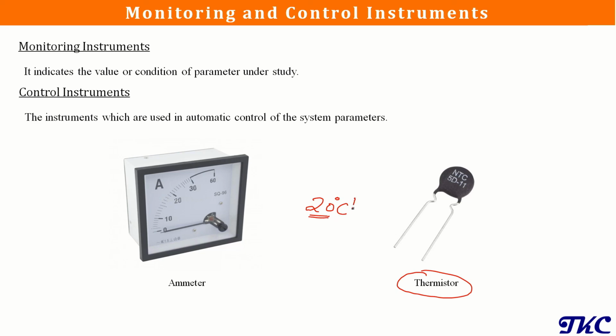Now once the temperature starts rising, it will again be continuously monitored by this temperature sensor, and once it reaches a certain value, that information will again be sent to the controller, and the controller will restart our air conditioner so that the required temperature will again be maintained in that room.